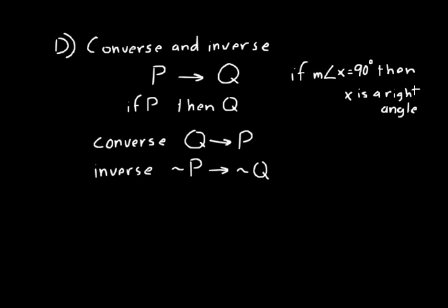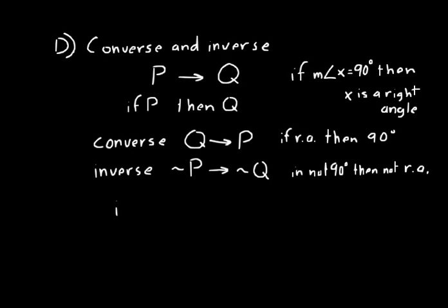The converse of that is also true. If, I'll just say RA for right angle, then the angle is 90 degrees. And the inverse is also true. If not 90 degrees, then not a right angle.